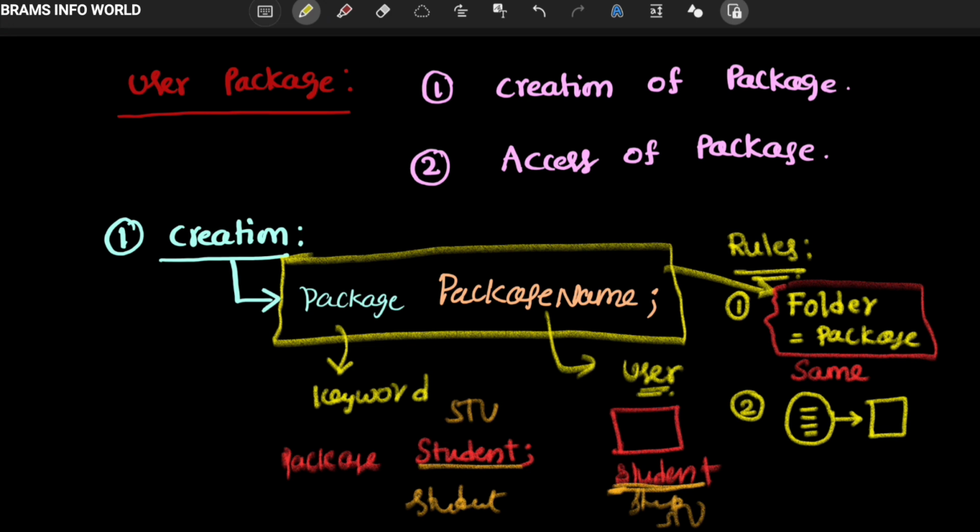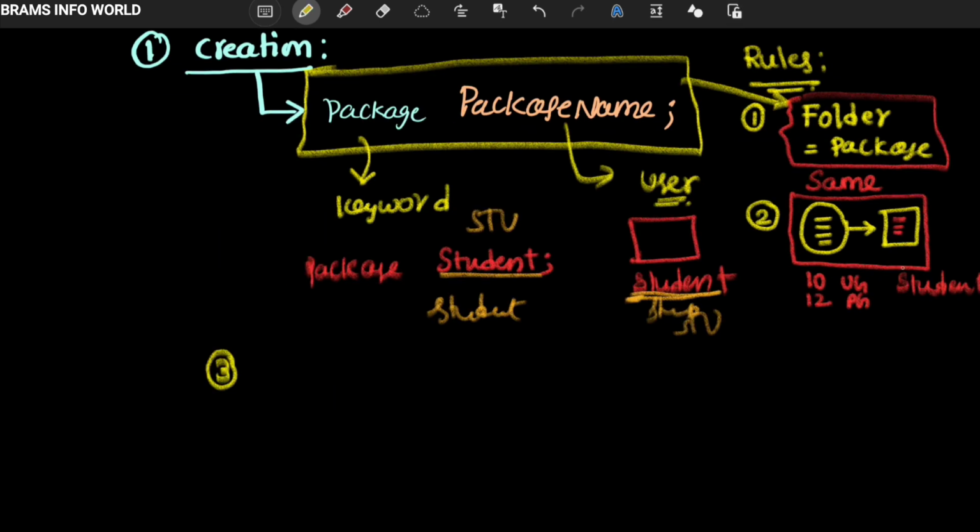For example, your package name is student, and there are classes like 10th class, 12th standard, UG and PG. These are the four kinds of classes. All classes must be in the same folder. So this is our rule 2.